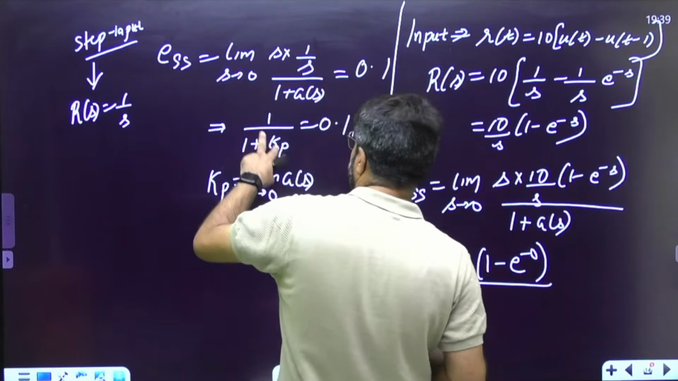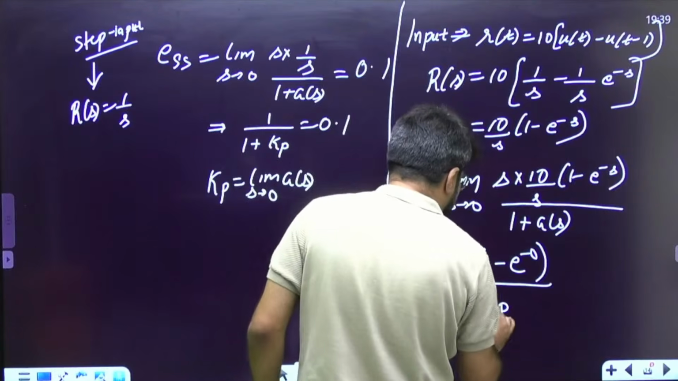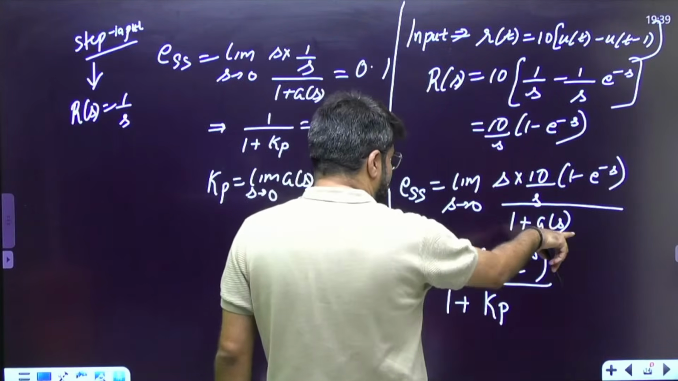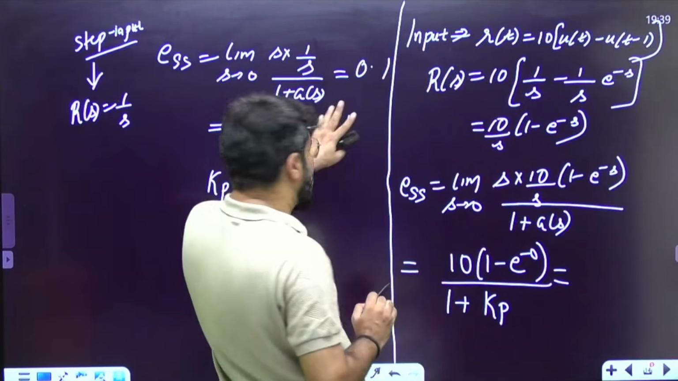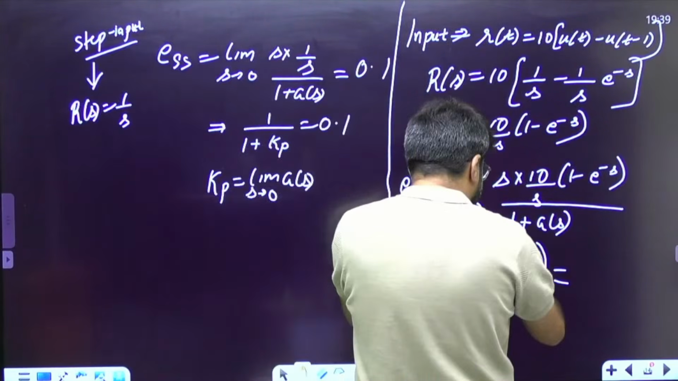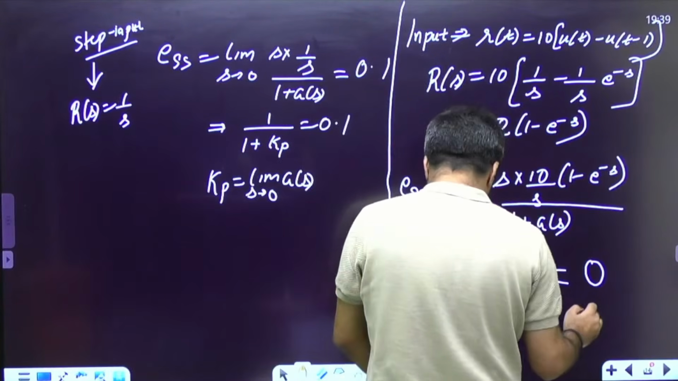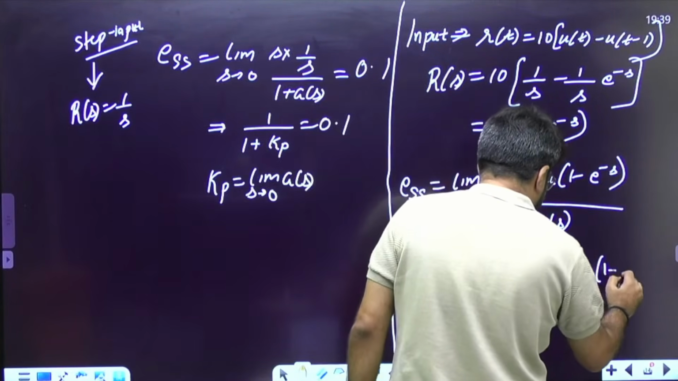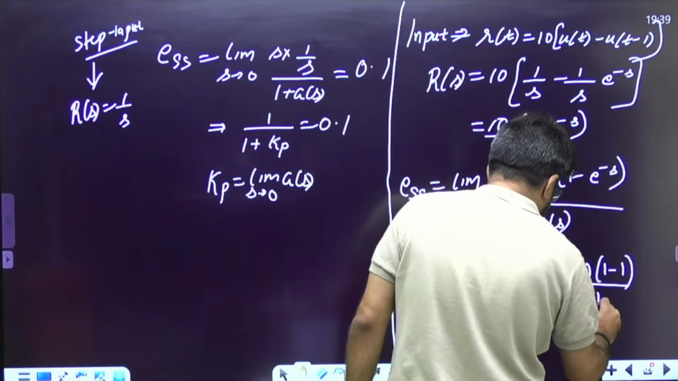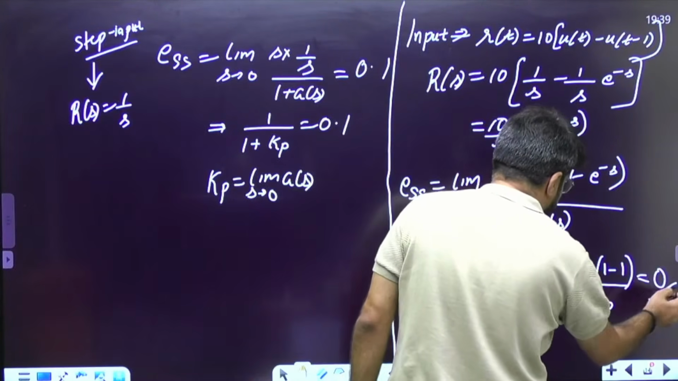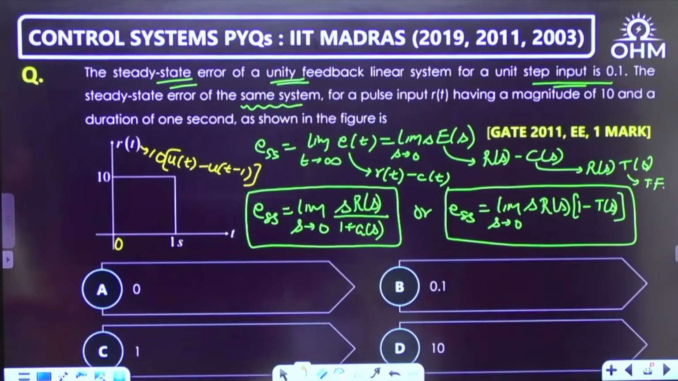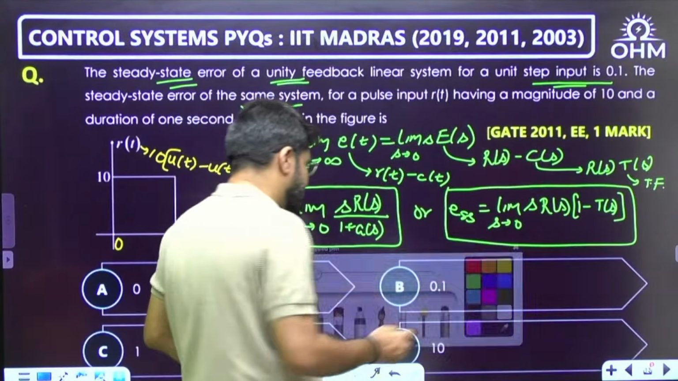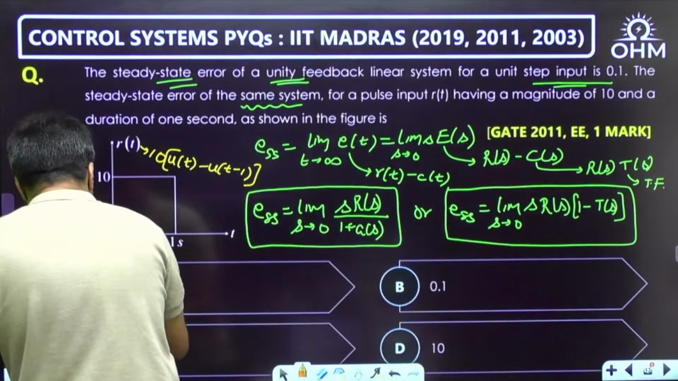Now, what is this 1 plus G(s), or 1 plus Kp? When I put limit s tending to 0 on G(s), that becomes Kp. But I told you that separately Kp is not required. Some Kp will come here, but it is not required because this is 1 minus 1. So this becomes 10 into (1 minus 1) whole divided by 1 plus Kp. But this 1 minus 1 makes the answer 0. So the answer to the question is 0, option A, GATE 11, Electrical, 1 mark question.